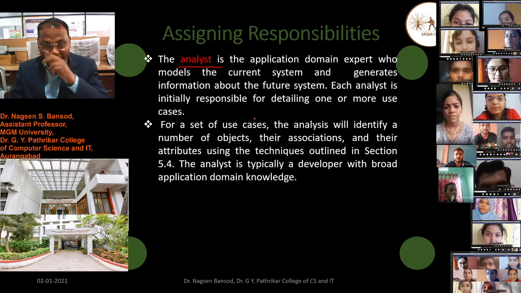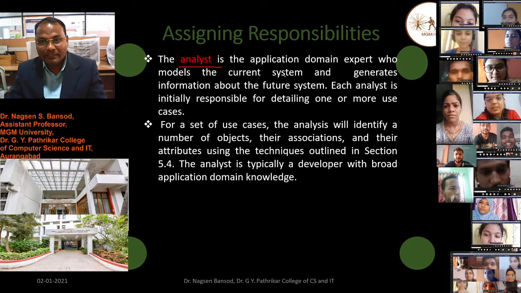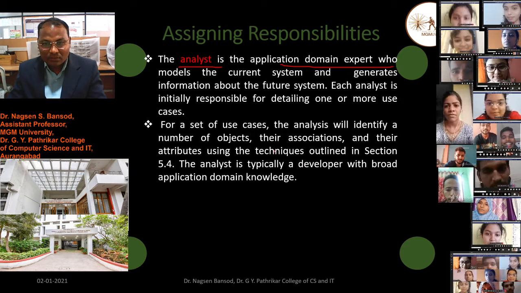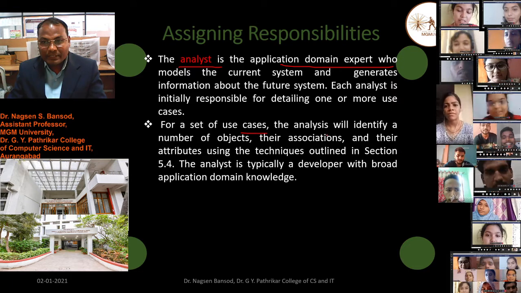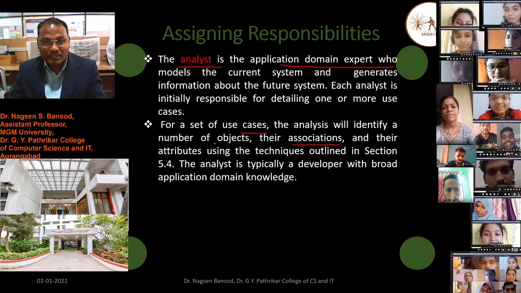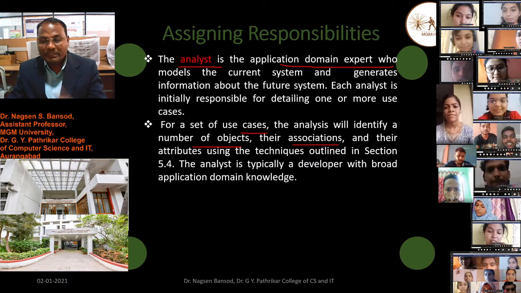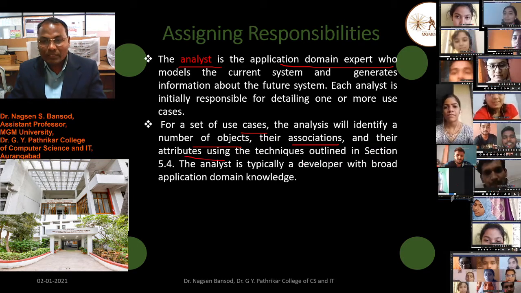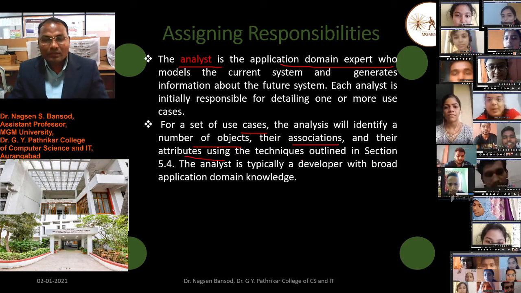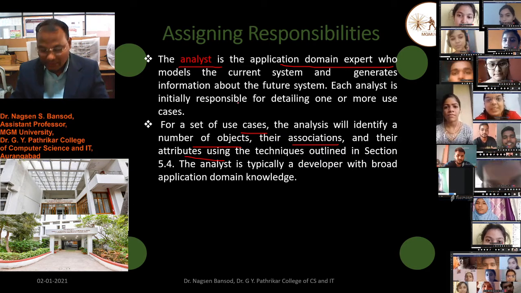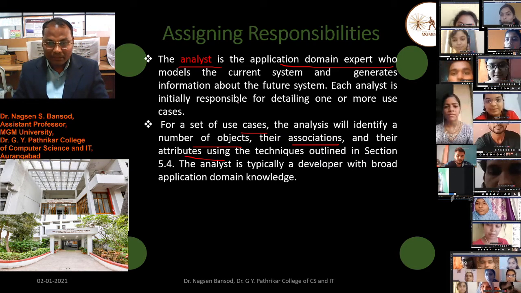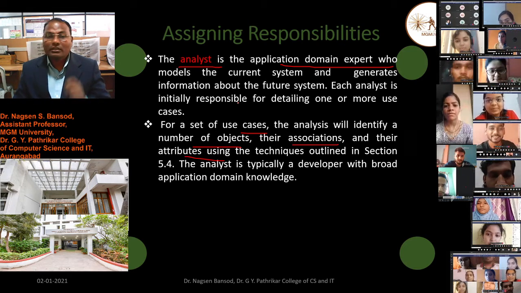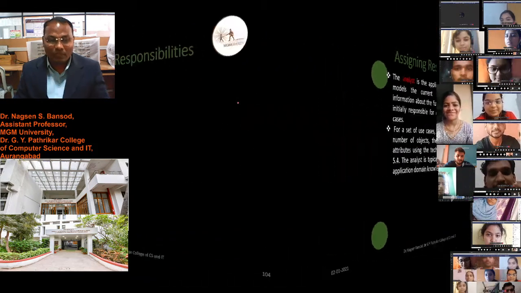What is the role of analyst? Analyst is the application domain expert, and he has use case. He knows the associations, the number of objects, how many attributes are there, which techniques are there, all known to the analyst of the software development. And the analyst is typically a developer with broad application domain knowledge.